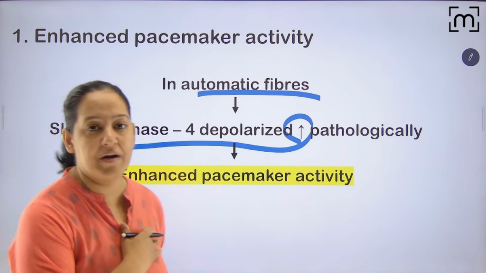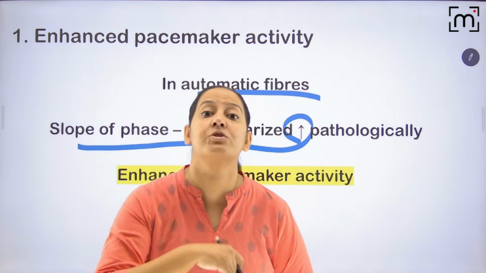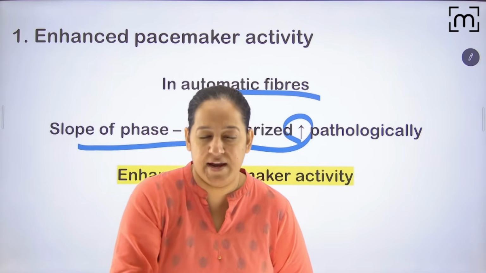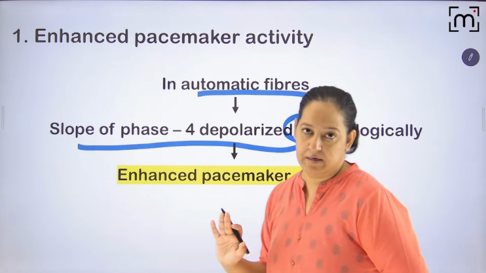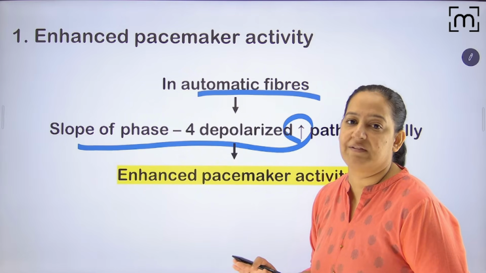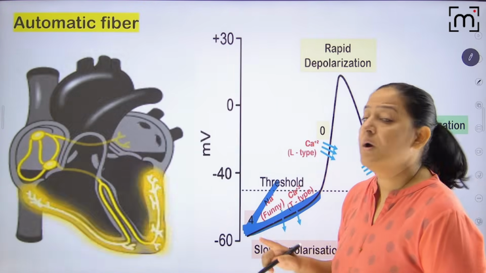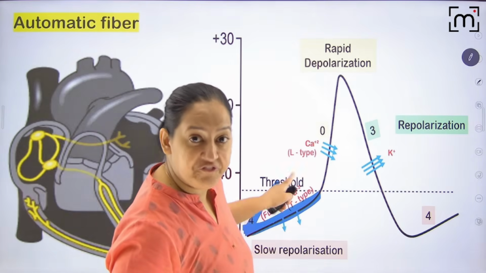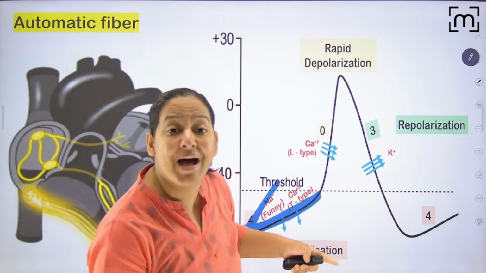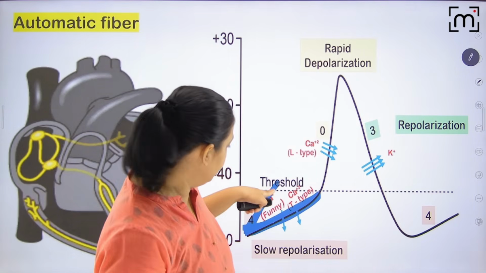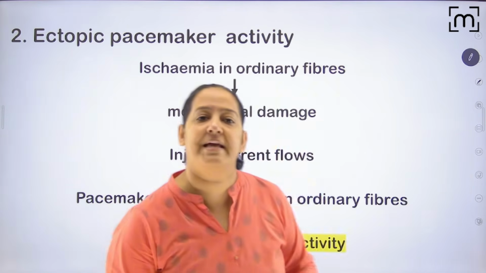What is the normal heart rate? 80 to 100. It can be enhanced to 200, 300, 400, 500. So this is enhanced pacemaker activity, due to a pathological increase in the slope of phase 4 of the automatic fiber, maybe due to ischemia or some other disease like that. Got it?